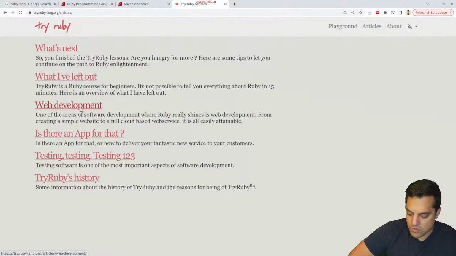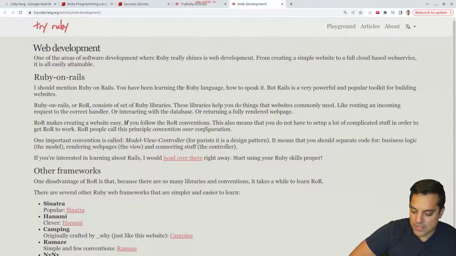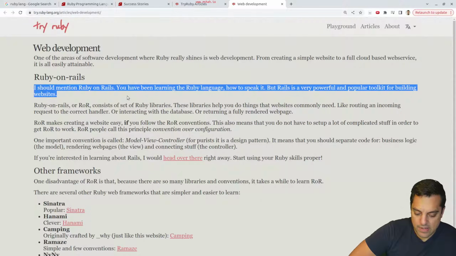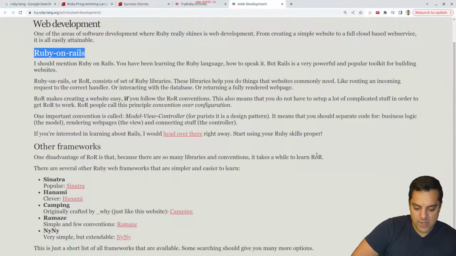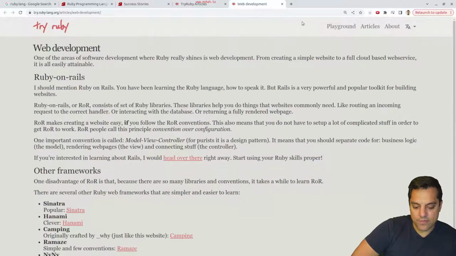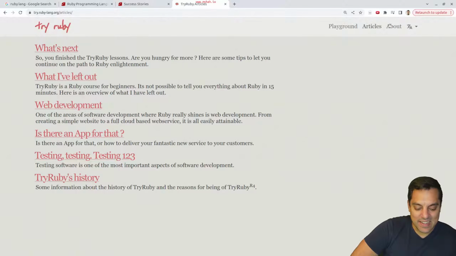Some different articles for web development. Oh, interesting. Yeah, this might be the thing to properly look at here. Web development. Ruby on Rails is a set of popular toolkit for building websites. Yeah, that's what I remember from learning about Ruby back in the day. Everybody was building Rails applications. So yeah, this might be enough for me to want to do a little bit more Ruby stuff for my website or something. So I'll have to take a look at that.